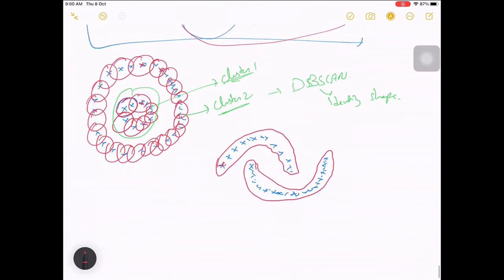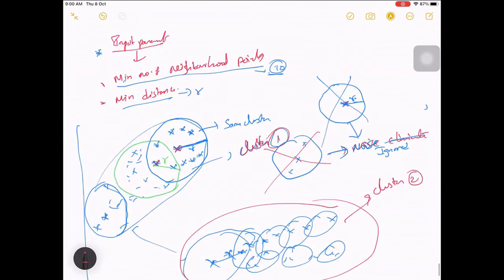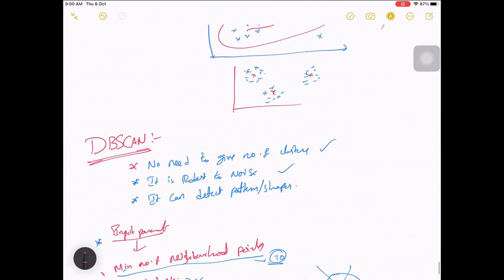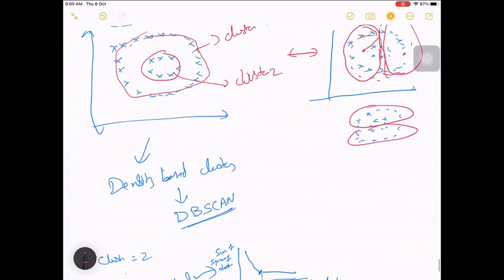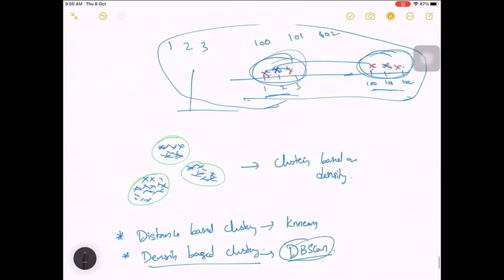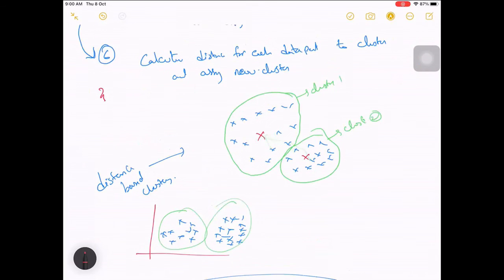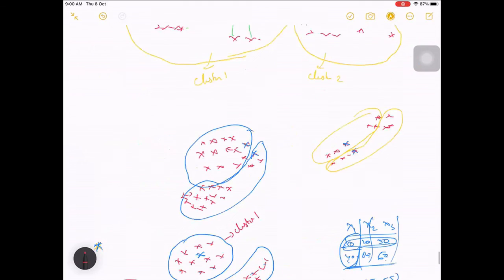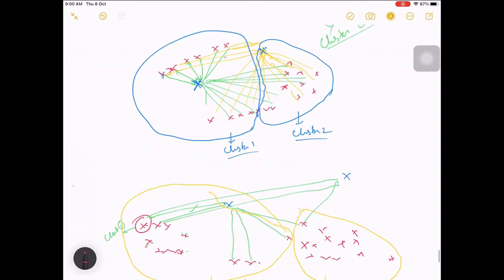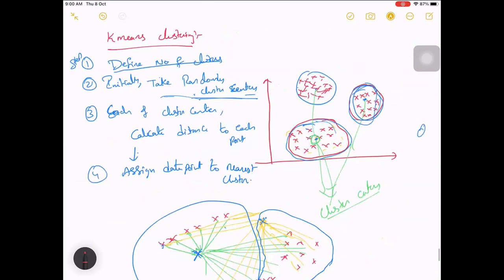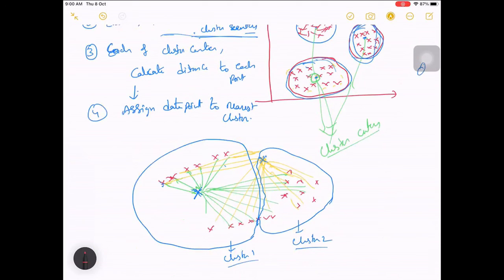Okay, this is about DBSCAN. In the next session, we'll implement both of them and see how it goes. But it doesn't mean K-means is bad and you shouldn't use it. Both can be used. K-means is more popularly used compared to DBSCAN, but it depends on your use case scenario and how flexible it is.